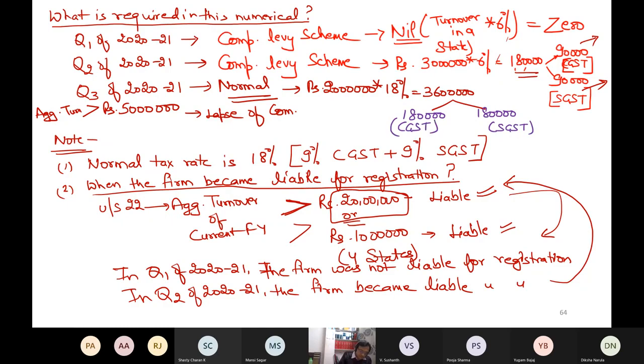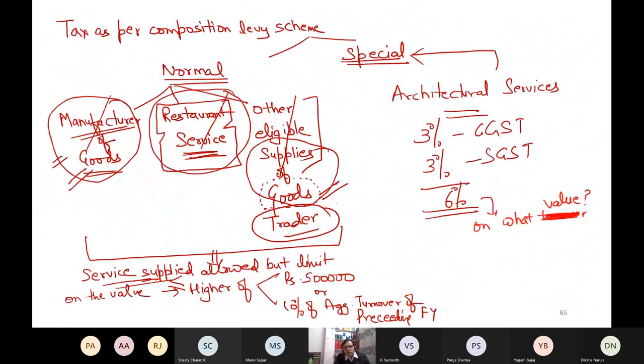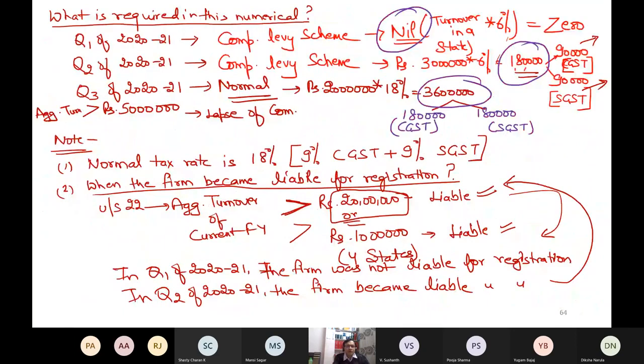That's it. This is what the examiner was asking, that I was supposed to compute the tax liability. Now this is my answer. Tax liability nil for this quarter, 180 for this quarter, and 360 for this quarter. That's it. This is the question of CA final, looking a little bit typical or lengthy, but if you are clear in your theoretical foundation, then it is very easy and very interesting, which anyone can attempt.